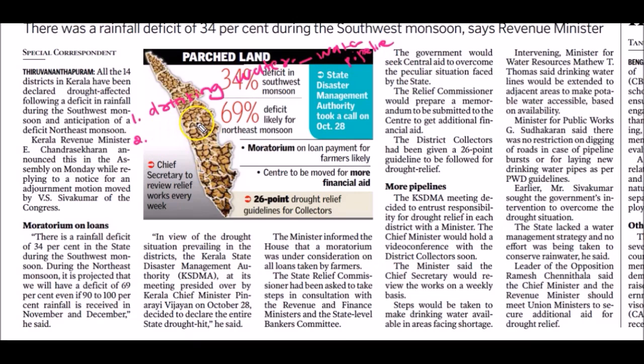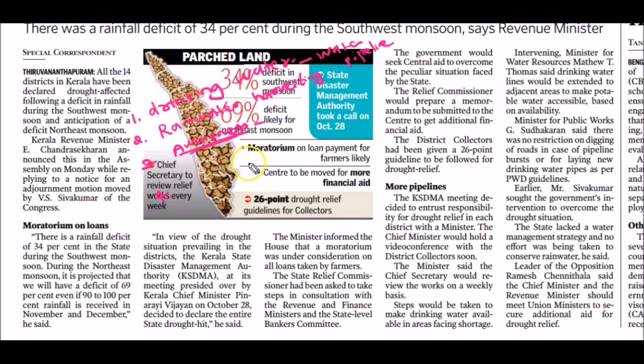Second, we can motivate the people to go for rainwater harvesting practice. Third, we should create awareness among the people to use water carefully or judiciously, because in a drought hit situation, water is a precious material, so we have to use it carefully and wastage should be avoided.